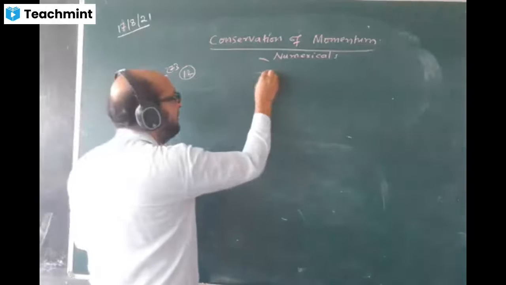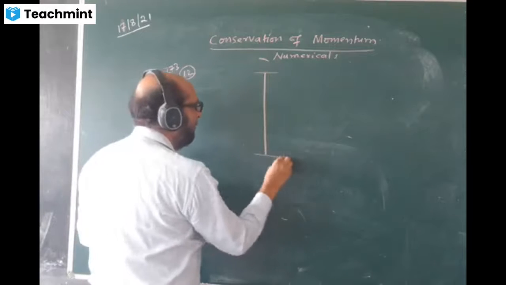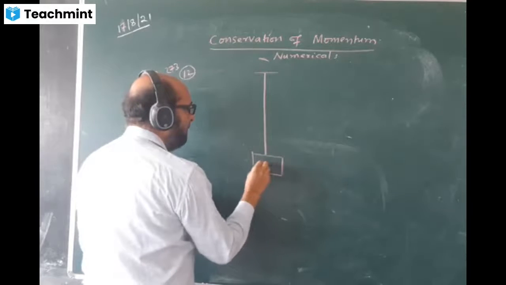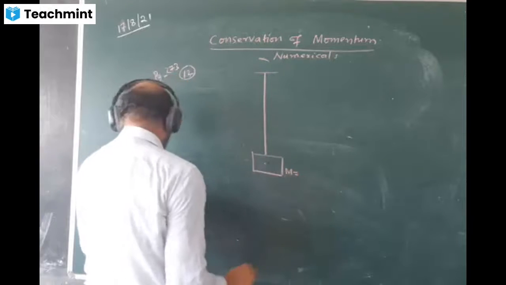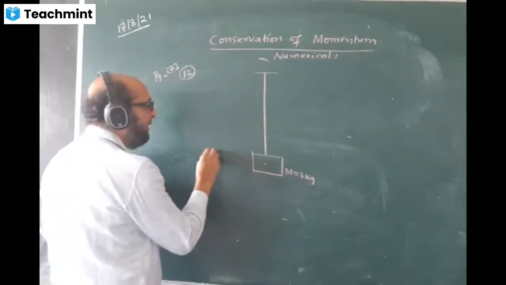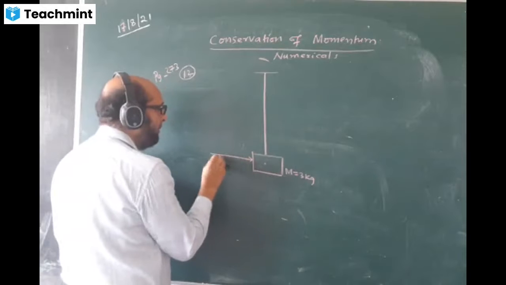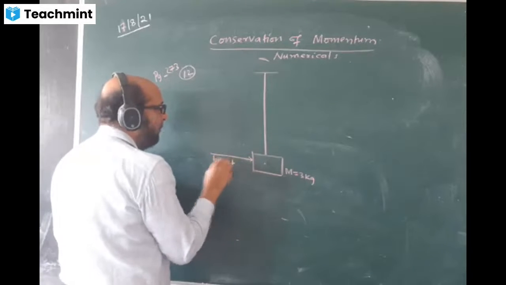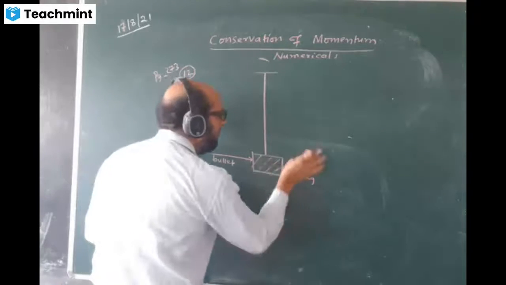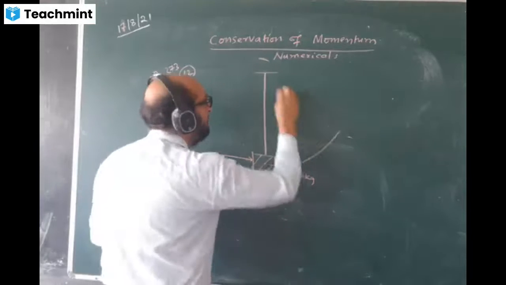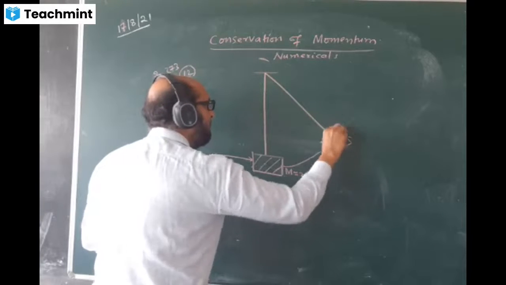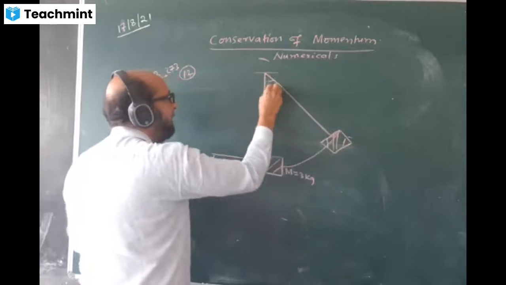The question says there is a block. The mass of this block, capital M, is given as 3 kg. This one is being hit by a bullet. The bullet is coming, hitting the wooden block. As a result, the wooden block and the bullet move together like this, such that this angle becomes 18 degrees.